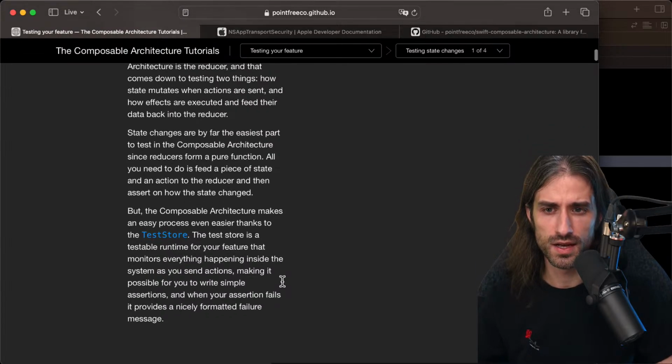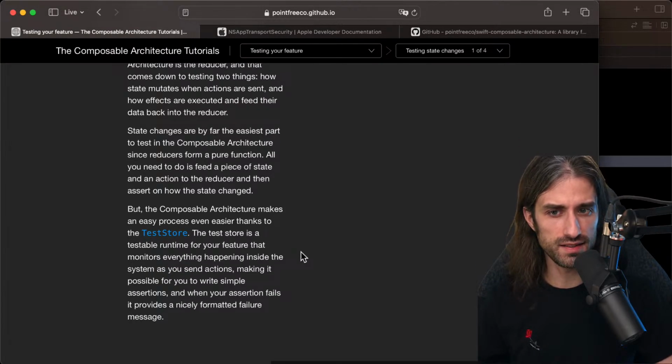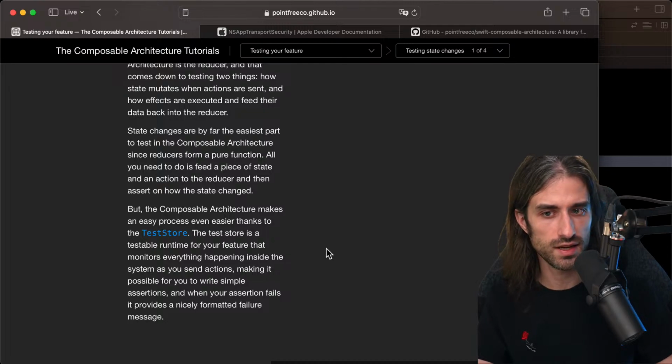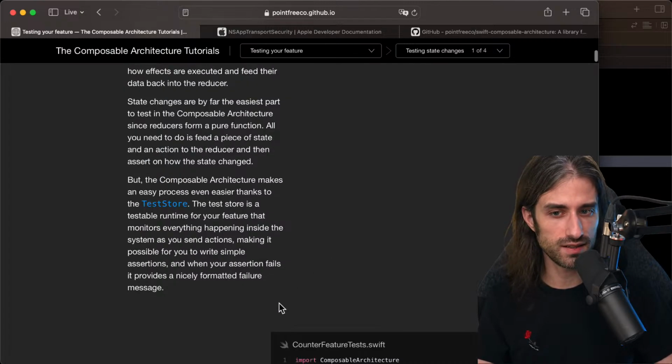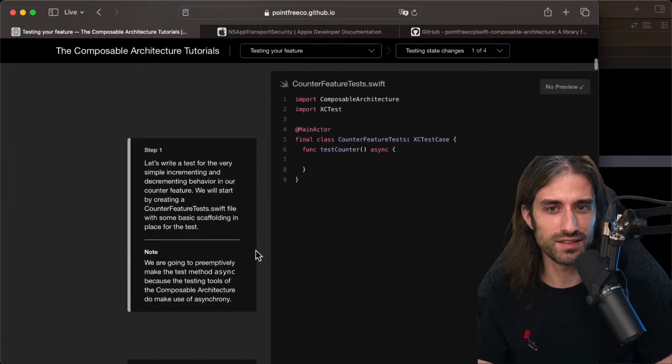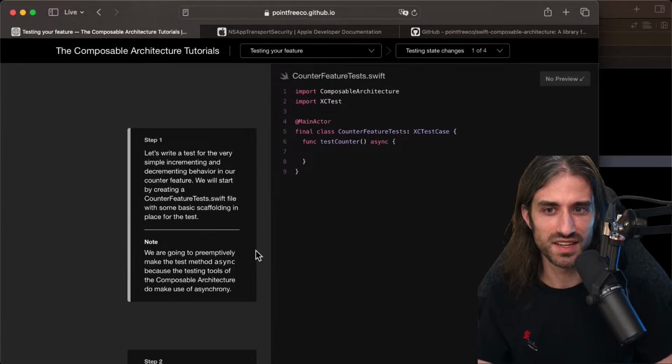But the composable architecture makes an easy process even easier thanks to the test store. So what you mentioned in the chat, I think, Stephen, the test store is a testable runtime for your feature that monitors everything happening inside the system as you send actions, making it possible for you to write simple assertions. And when your assertion fails, it provides a nicely formatted failure message. Okay, so now we are writing tests. So let's write a test for the very simple incrementing and decrementing behavior in our counter feature.